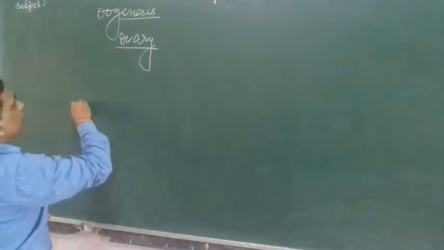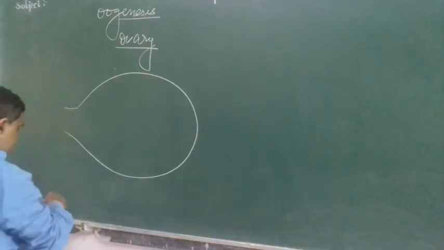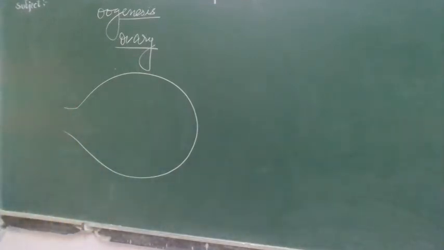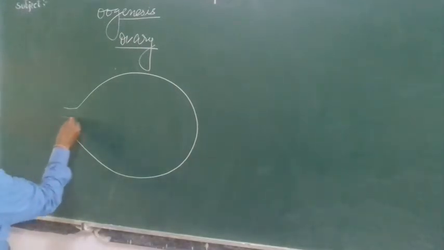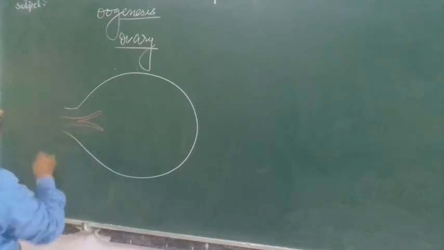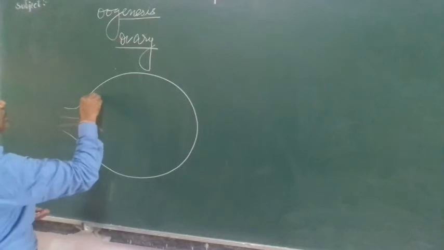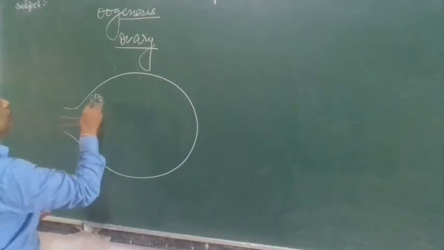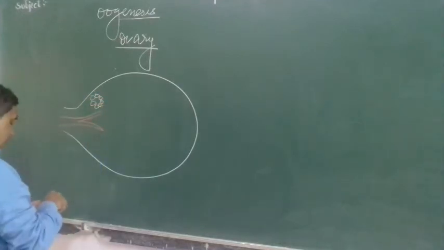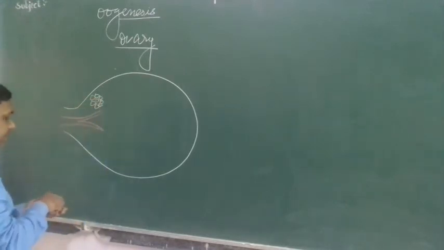Here in the ovary, you can see the blood supply. This is the immature follicle or primary follicle, where the primary oocyte is present.